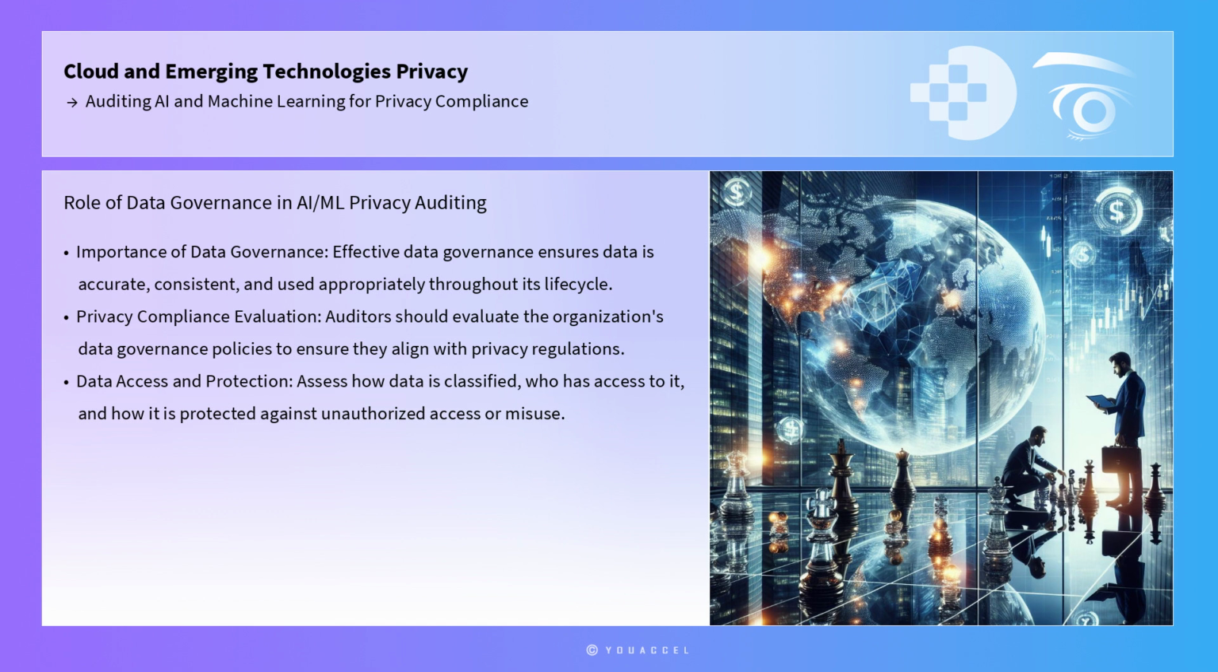Another key aspect of auditing AI and ML for privacy compliance is understanding the role of data governance. Effective data governance ensures that data is accurate, consistent, and used appropriately throughout its lifecycle. Auditors should evaluate the organization's data governance policies to ensure they align with privacy regulations. This involves assessing how data is classified, who has access to it, and how it is protected against unauthorized access or misuse. By enforcing strong data governance practices, organizations can mitigate privacy risks associated with AI and ML systems.